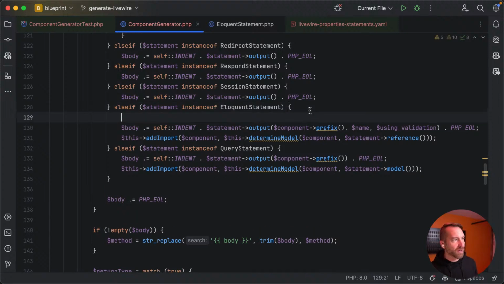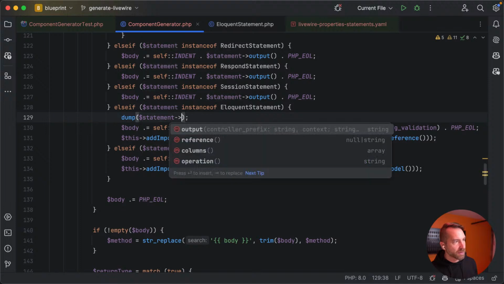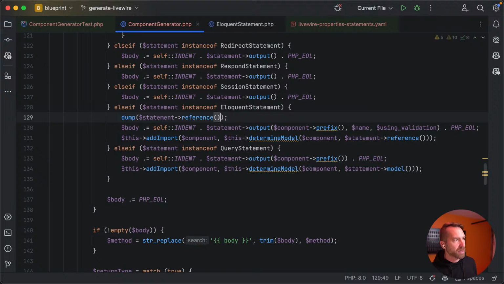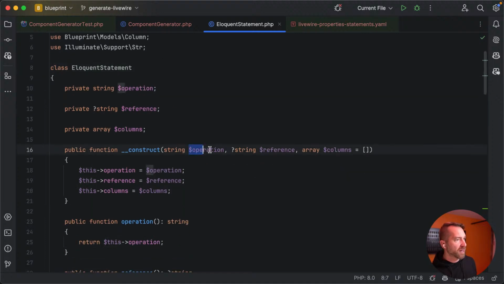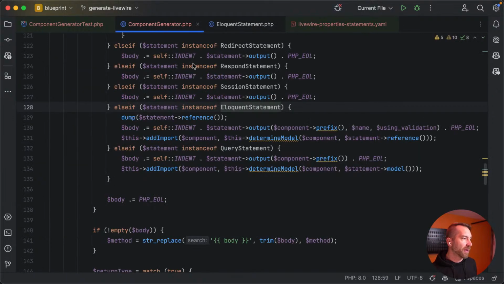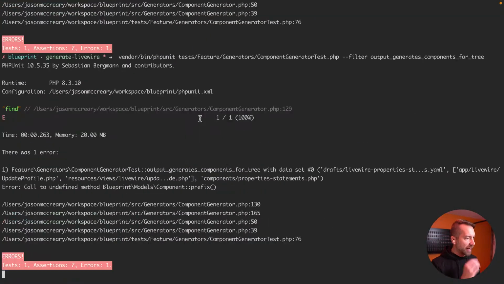What's actually calling this? So I think what we can do here is dump the statement. We know it's an eloquent statement. Let's dump the reference, maybe? Because we've built this thing up with an operation, but it might not have a reference. So let's see what the operation is. I think that'll help us know which one of these statements it doesn't like. So let's dump this out and see where it explodes.